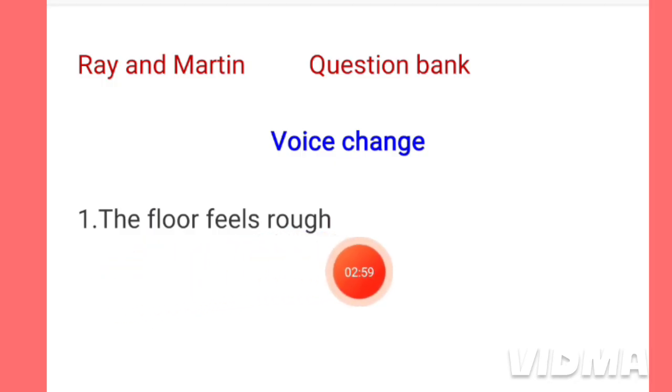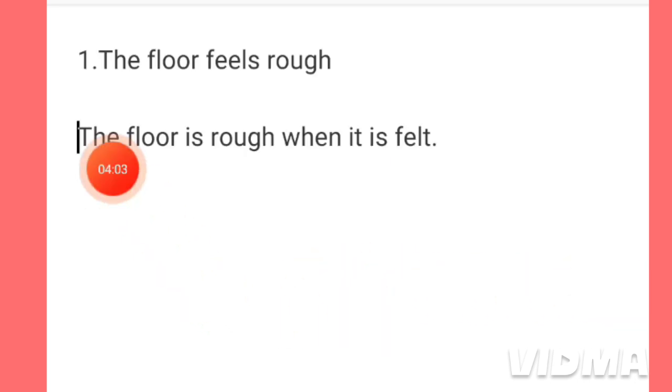The floor feels rough. The meaning of the sentence is the floor is rough actually when we feel this. That is the actual meaning of the sentence, and the sentence has been written in a different way. So the voice change of this sentence is to be done in a different way, and this is called quasi passive voice. So the voice change will be done in this way. Actually, this sentence is to be changed into passive form in this way.